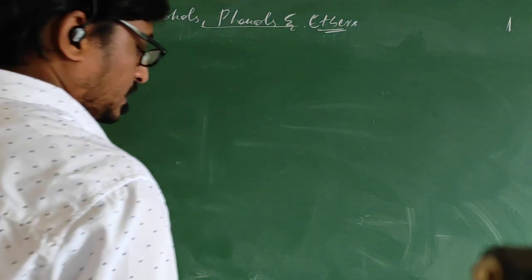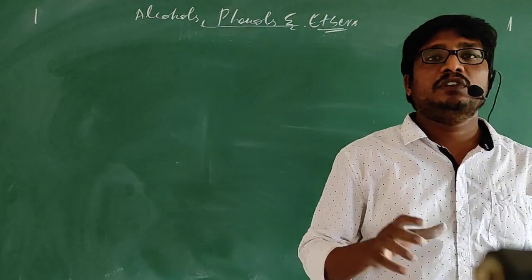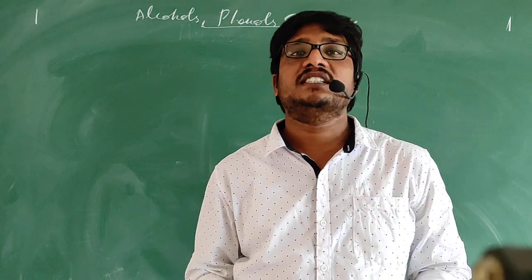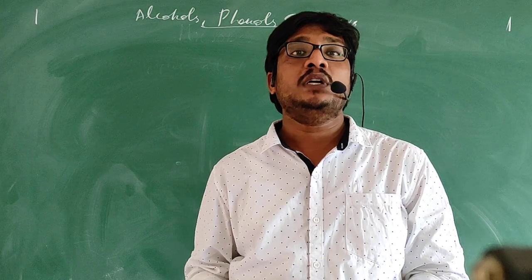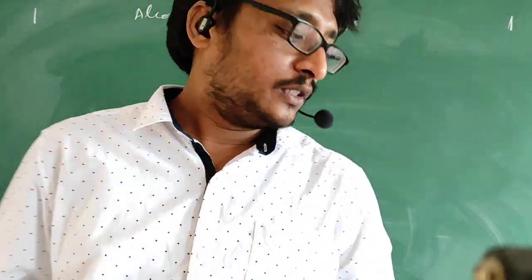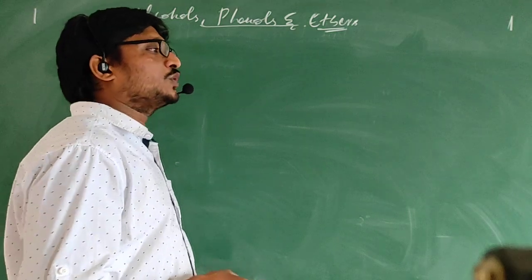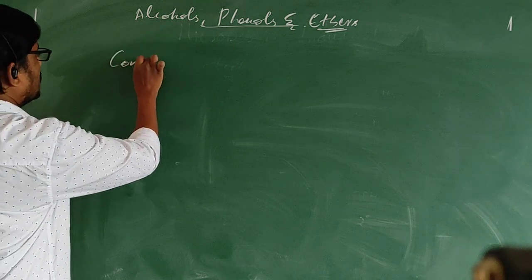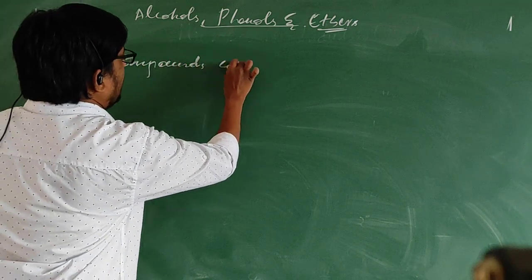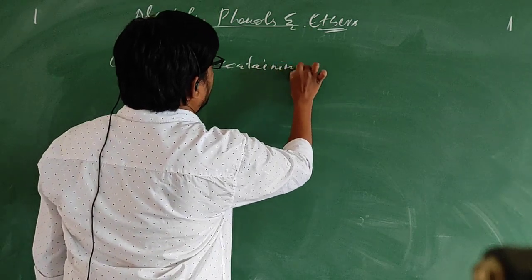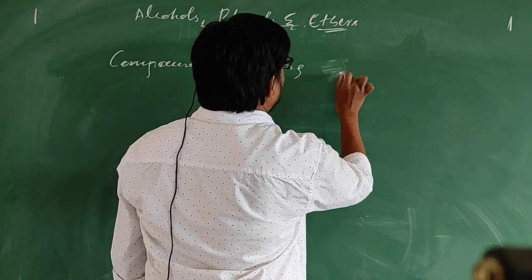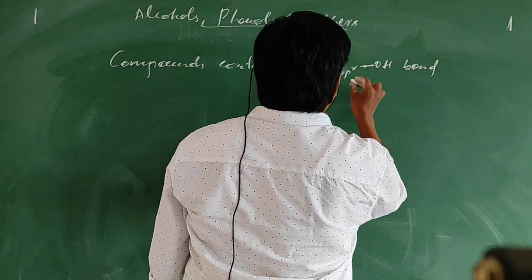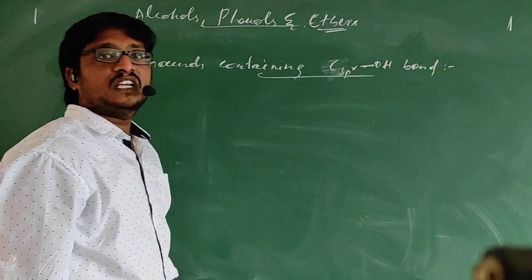Till now we have seen the alcohols in which the OH group is attached to an sp3 hybridized carbon. Now the next classification is where the OH group is attached to an sp2 hybridized carbon. So there is one more classification based on the OH group attached to an sp2 hybridized carbon. Let us see that: compounds containing an sp2 hybridized carbon-OH bond. Let us see about this classification.